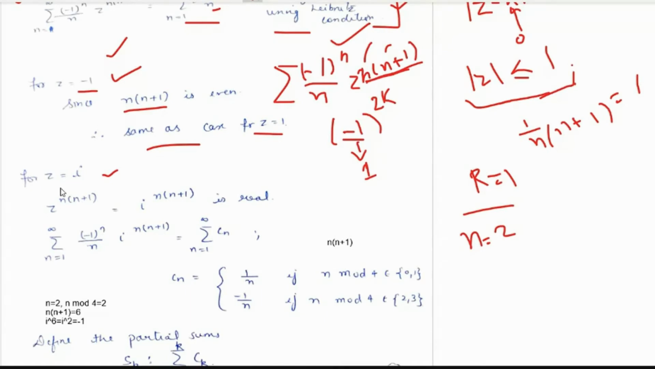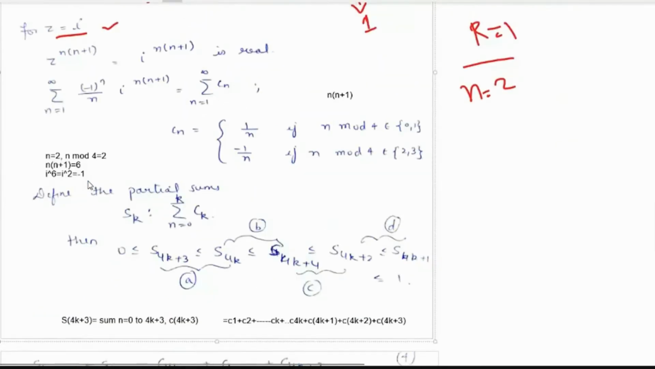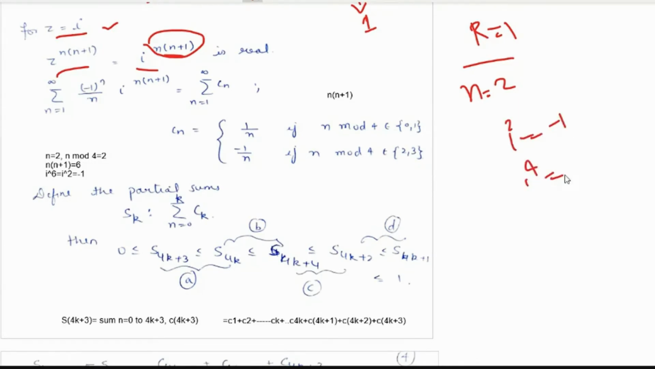Right? Now for z equals iota, we can see what z to the power n into n plus 1 is. That would be iota to the power n into n plus 1. Right? And this index in the power is even, and iota square is -1. Iota to the power 4 is 1. So all the powers of iota are real, -1 or 1. Clear? So in case z equals iota, this would be a real value.